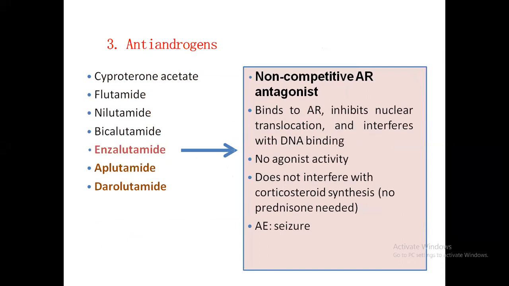The second generation are enzalutamide, apalutamide, and darolutamide. Among them, enzalutamide and apalutamide are available in India. One of the important side effects of enzalutamide is seizures, but it does not interfere with corticosteroid synthesis, obviously, because it acts on the androgen receptor, not on the synthesis pathways.